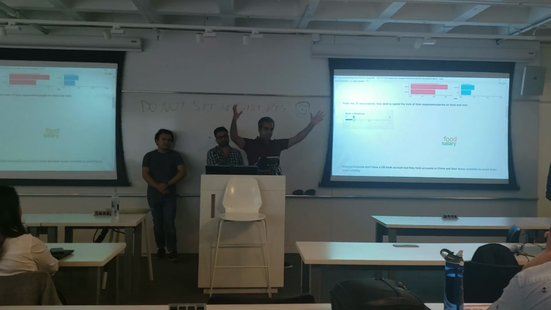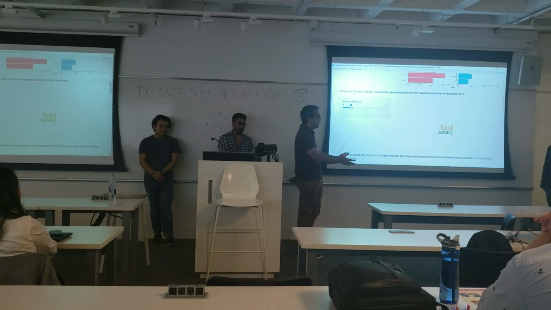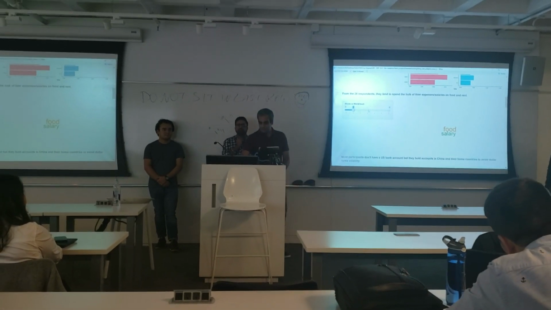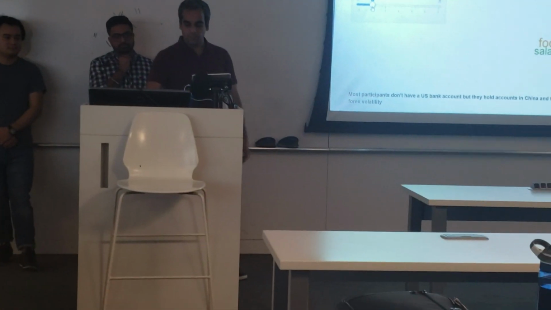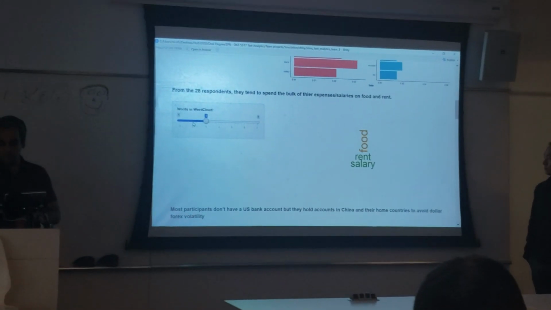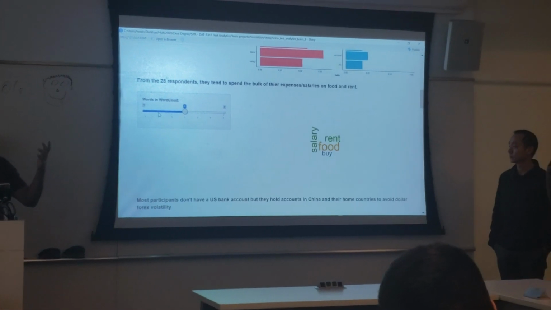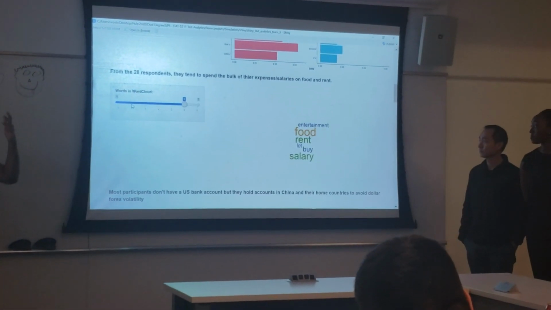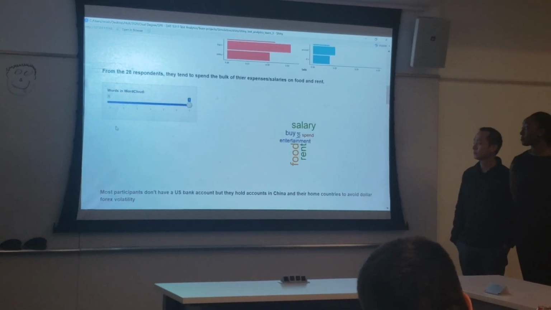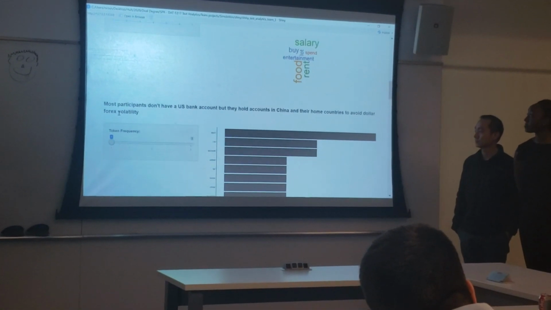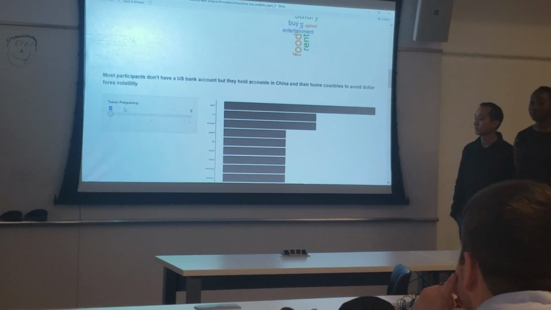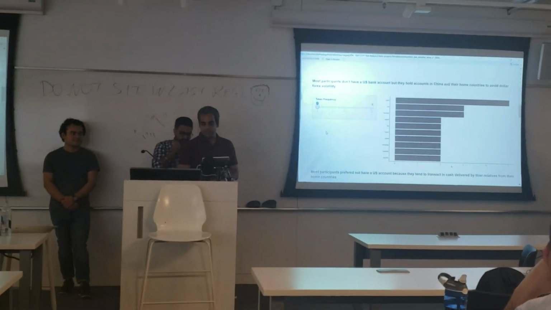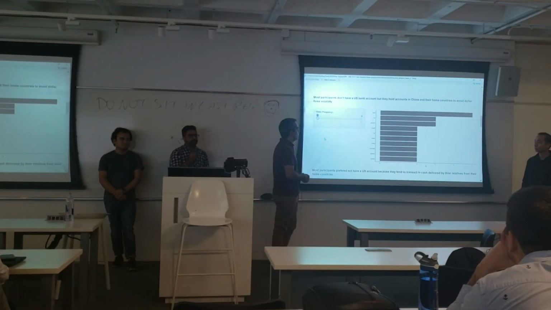So they fall into 2 topic models. We're going to go down and see specifically what are the big keywords that they're spending their money on. In this case, the 2 most frequent words were food and salary, but if we start increasing the number of words in the word cloud, we see rent come in. We see buying, we see entertainment, the kind of typical things that you would expect from a young, hip individual.